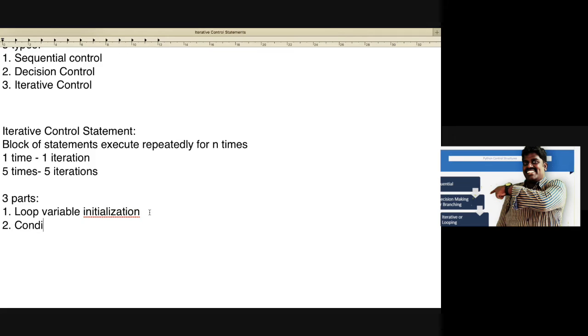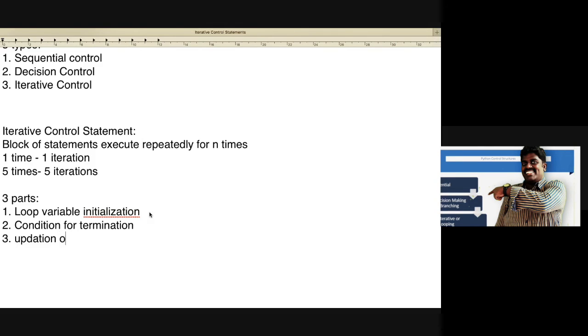The condition for termination. That means we will have a stop value. We should know the range of when to stop, and for that we put some condition. And the third category is updation of the loop variable.